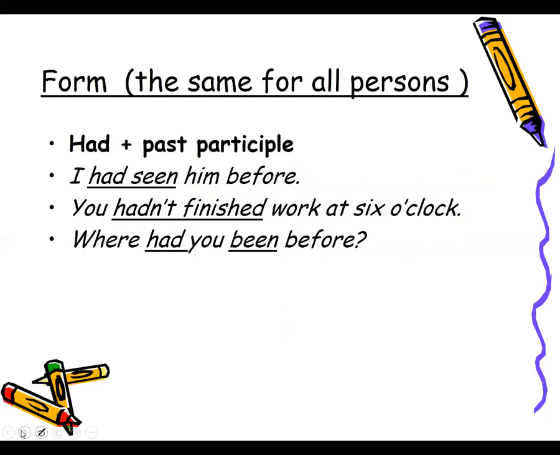Like for example, form the same for all persons. Had plus past participle. I had seen him before. You hadn't finished work at 6 o'clock. Now this is the positive form, the negative form, and the question form. Okay, I had seen him before. You hadn't finished work at 6 o'clock. Where had you been before?